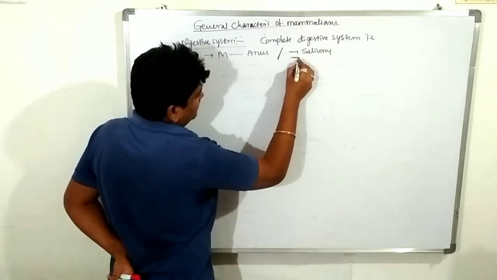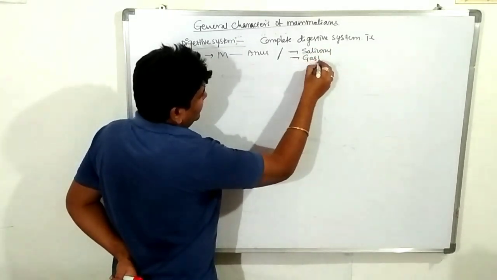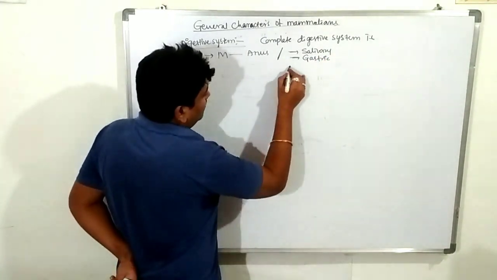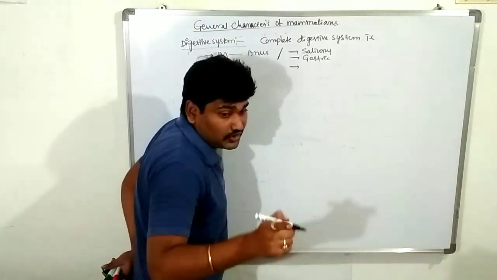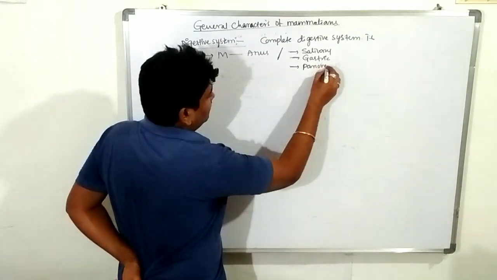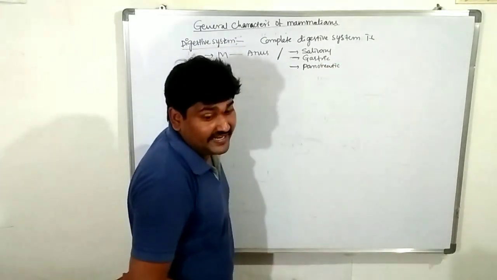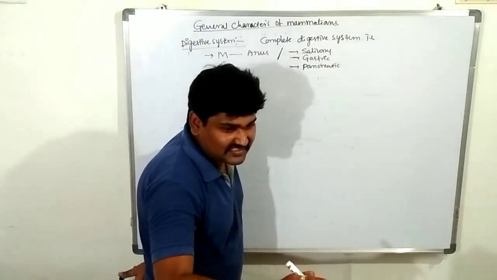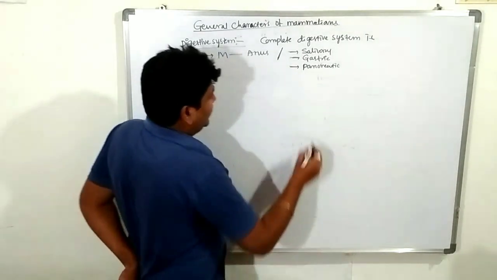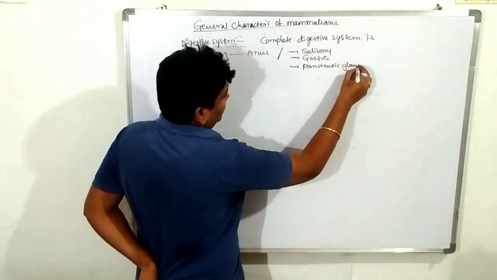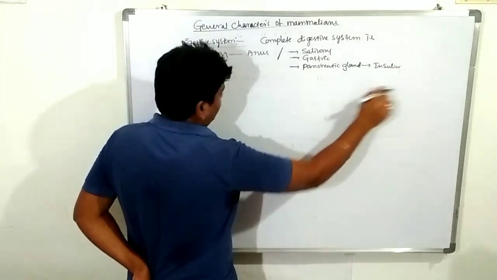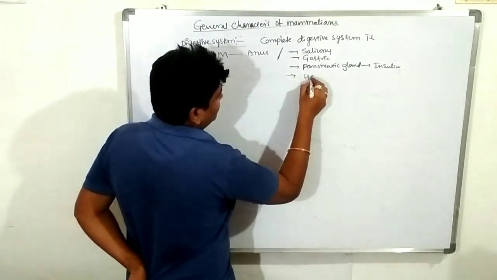Salivary glands are in the buccal cavity. Second one is the gastric glands in the stomach. Pancreatic glands and hepatic glands are in the pancreas and liver. Pancreatic glands secrete insulin to regulate the glucose level in the bloodstream.